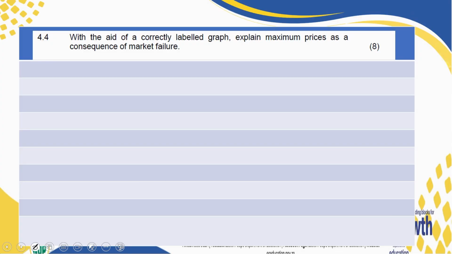Now, this is 4.4. With the aid of a correctly labeled graph, explain maximum prices as a consequence of market failure. The question is already saying with the aid of a graph. So we draw the graph, and it is also giving us an instruction. We don't have a choice. We have to label that graph. And then we have got to explain. What are we explaining? Maximum prices as a consequence of market failure.